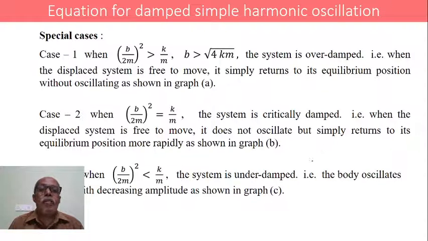Now we have special cases in this damped simple harmonic oscillation. Case 1. If b by 2m whole square is greater than k by m, then b square is greater than k by m into 4m square.